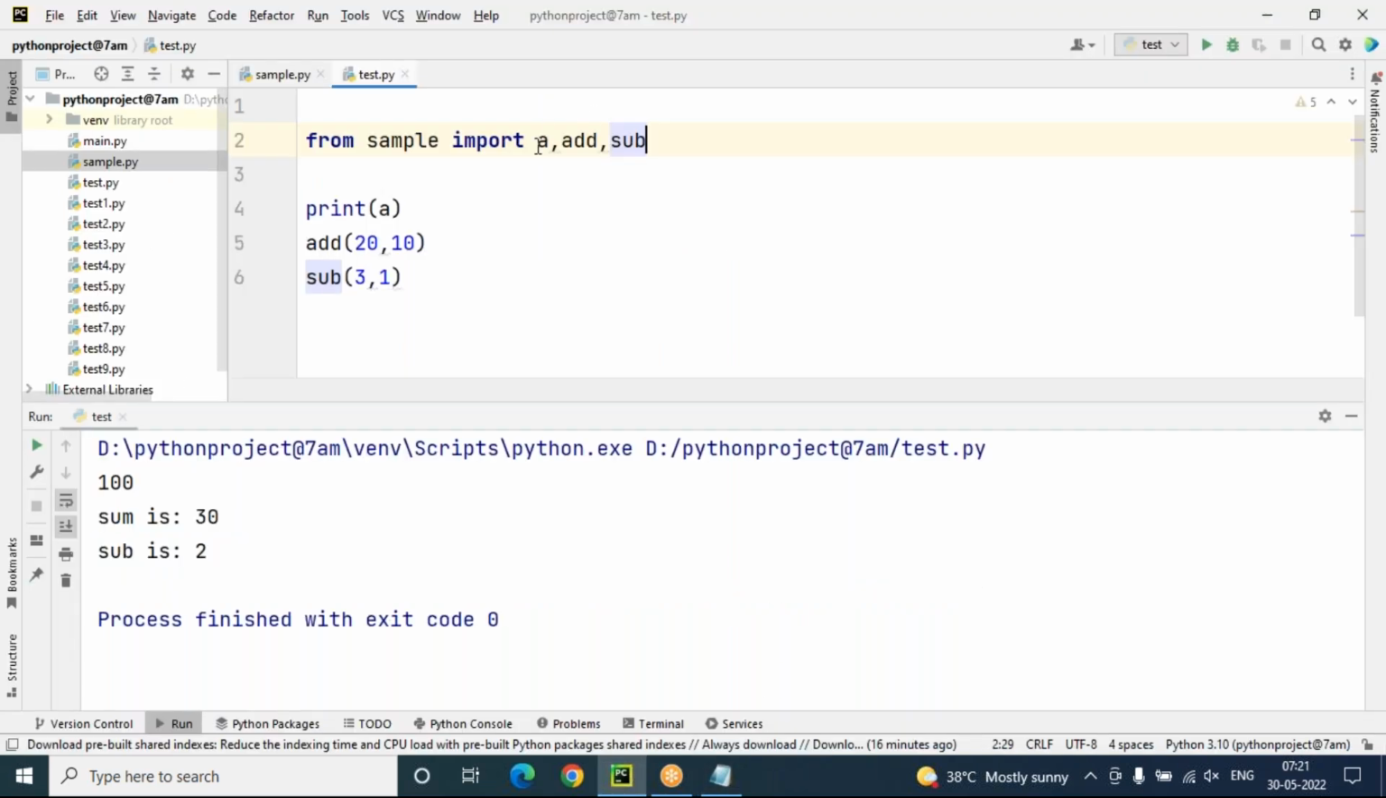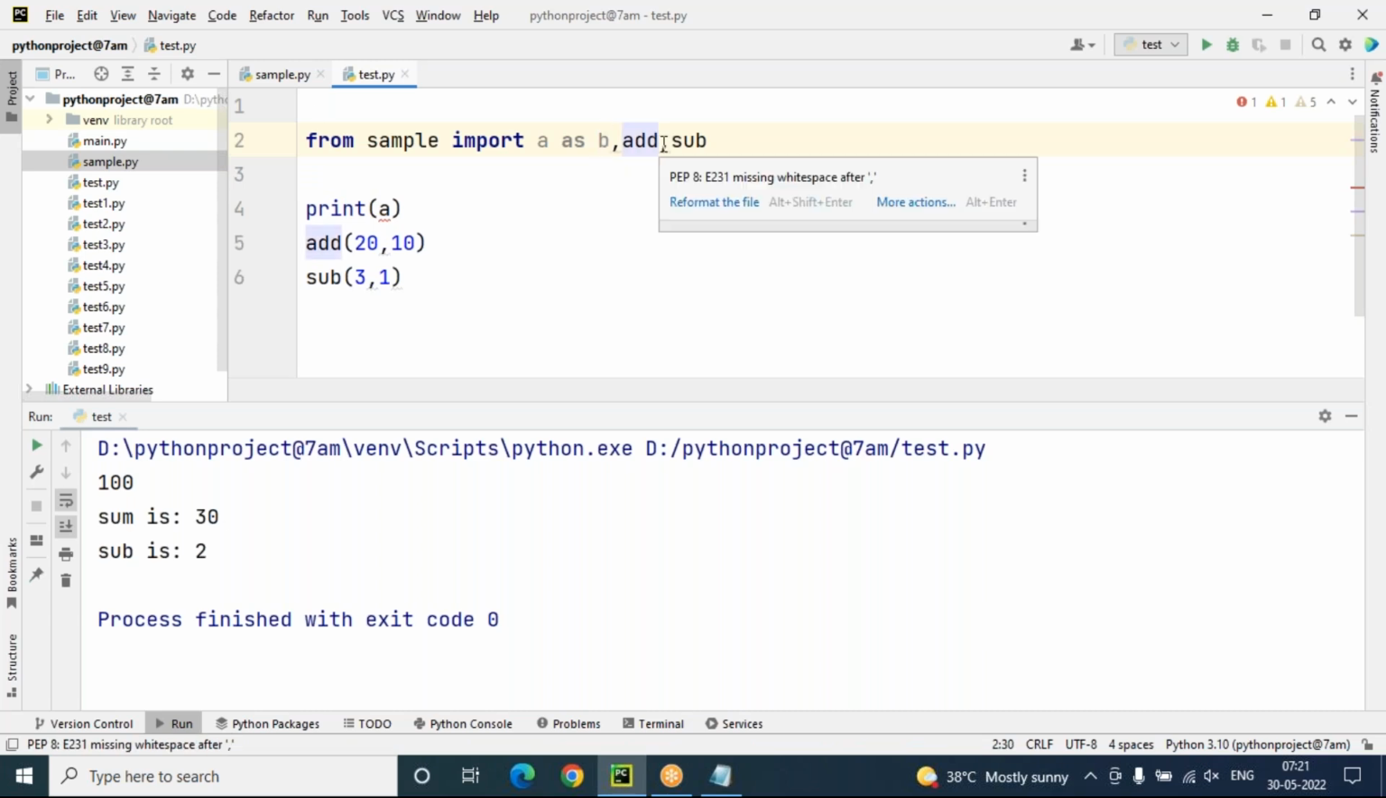So these are the members. A is one of the members, add is a member, sub is a member. I want to give an alias name to these members. For example, A as B, I can say that. Suppose here I'm taking add as sum.